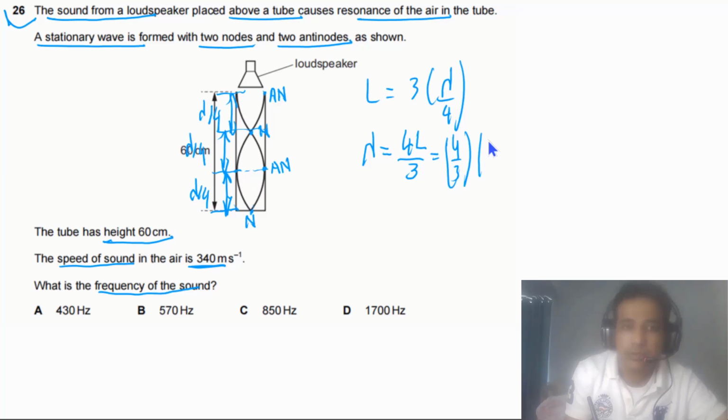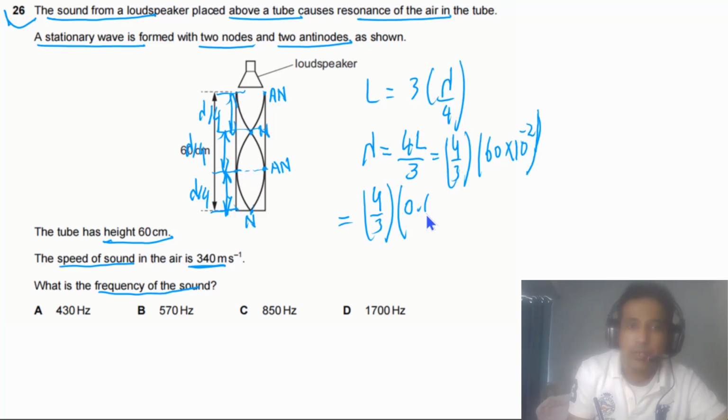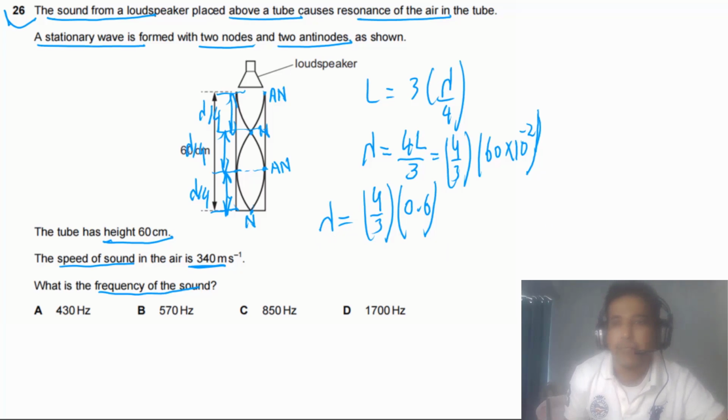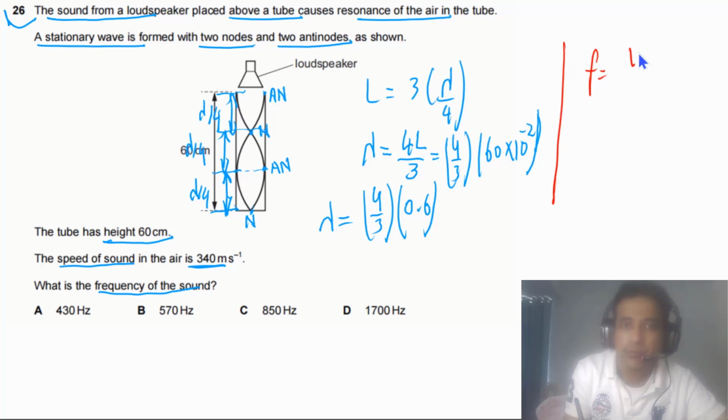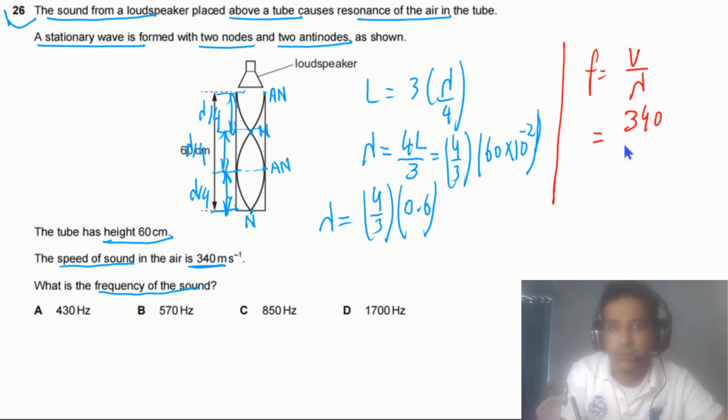The value of L is given to us, 60 centimeters, so 60 times 10 to the minus 2, or simply lambda is 4 over 3 times 0.6. So this is the value of lambda. Now we need to find the frequency, and frequency simply will be equal to v divided by lambda. Now we just plug in values. Speed of sound is given, 340.